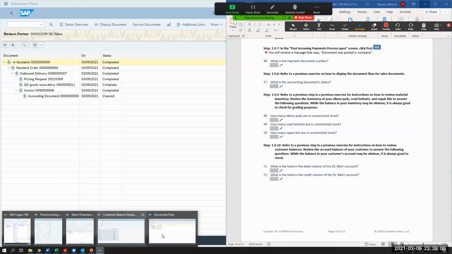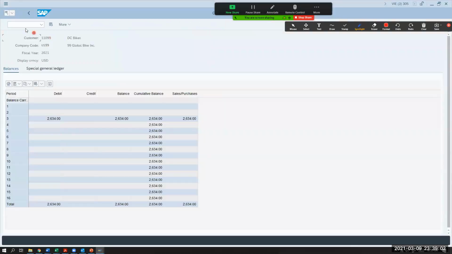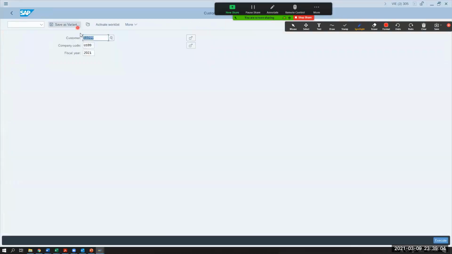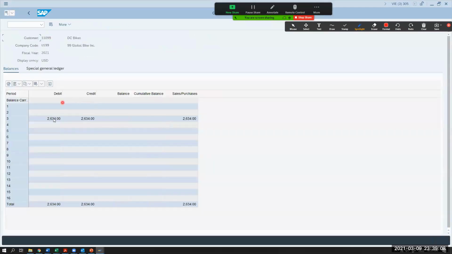So let's take a quick look at what's happening in your accounting document. So I'm going to go back out. I'm going to go back in and do execute to see what happened now. And now what happened is there's a credit, a debit, and a credit. So it balances out. This is just telling you that they did something, but there is no balance that has to be carried over for every period, right? So we're in period number 3. There's nothing that's carried over.